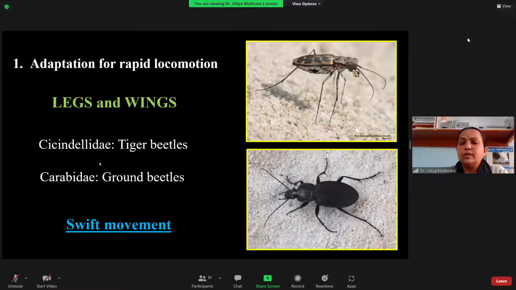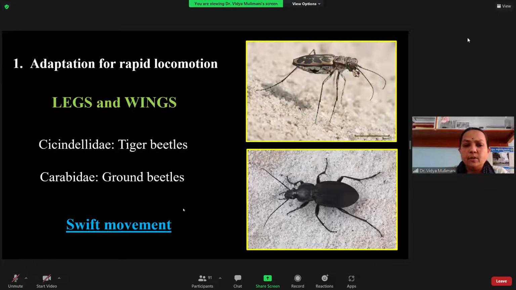So here you look into the examples of the tiger beetle, which belongs to the family Cicindelidae, and the ground beetle, the Carabidae. You know that the grubs and the adults of both these insects are predators. They have the running type of legs. The legs are long and very slender. You can see they are not heavy built, because they have to run fast. That is what you can see: the leg adaptations for fast running. They have the running type of legs for swift movement.